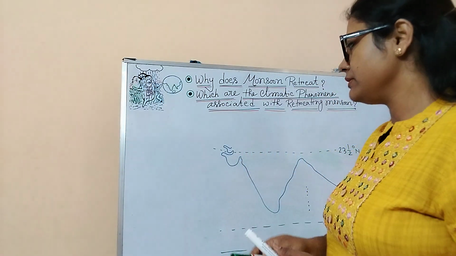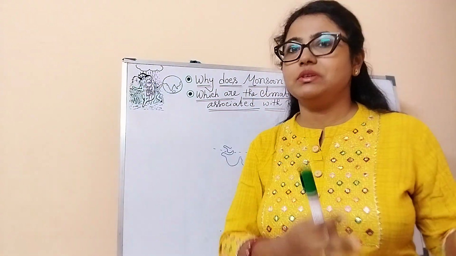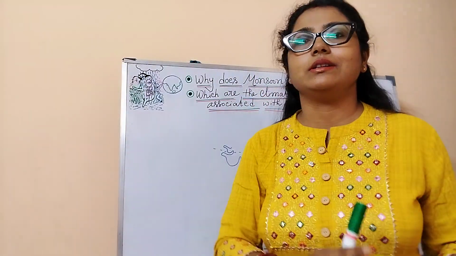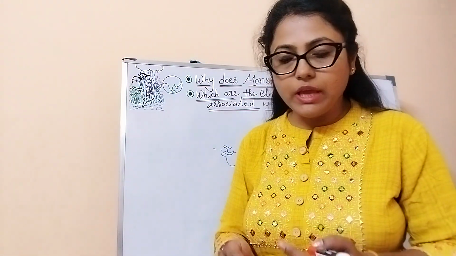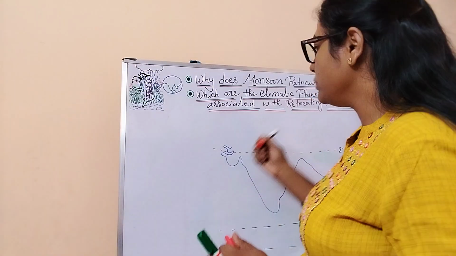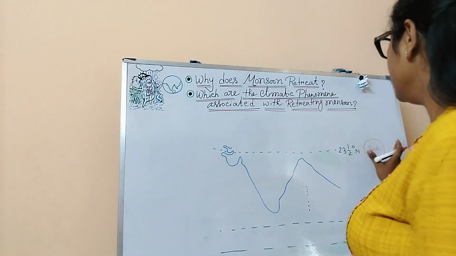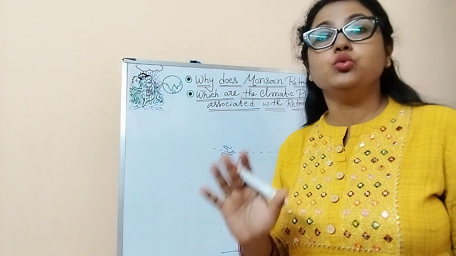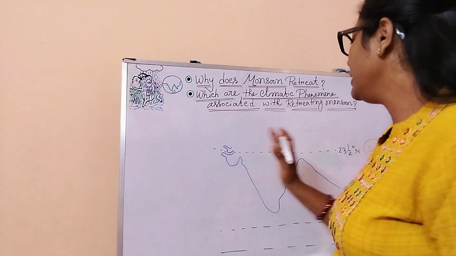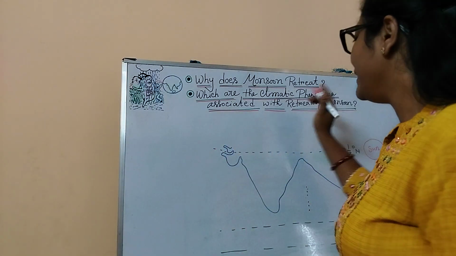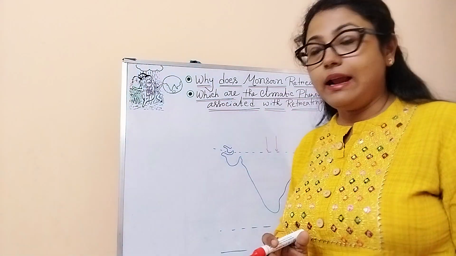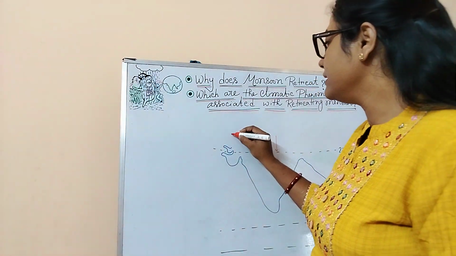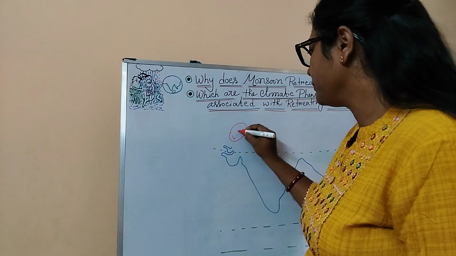So what did we study in the previous class? In the previous class we studied how the southwest monsoon originates. There we learned that the southwest monsoon originates because during June, the sun is providing vertical rays over the Tropic of Cancer, and a low pressure center is originated over here.